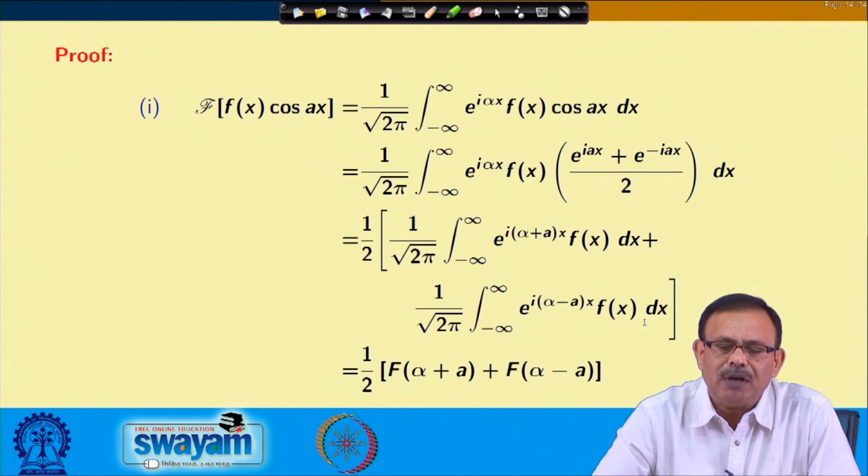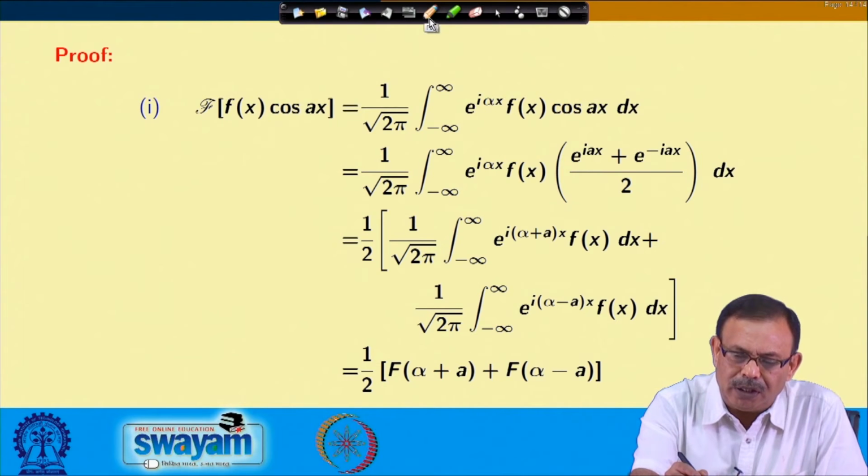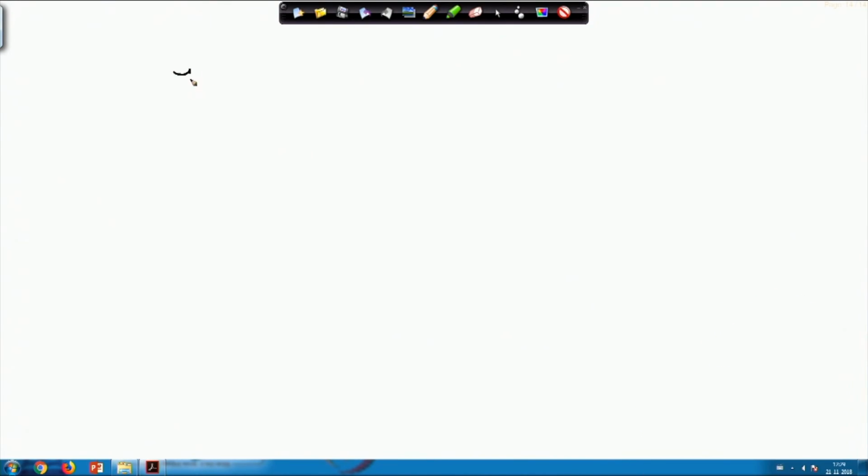So, that this will be F of alpha minus a. This completes the proof of the first one. Let us see the proof of the second one now. The second one was the Fourier sine transform of f(x) into cos ax. The other proof we have done was the Fourier transform; now we are going to the Fourier sine transform of f(x) cos ax dx.